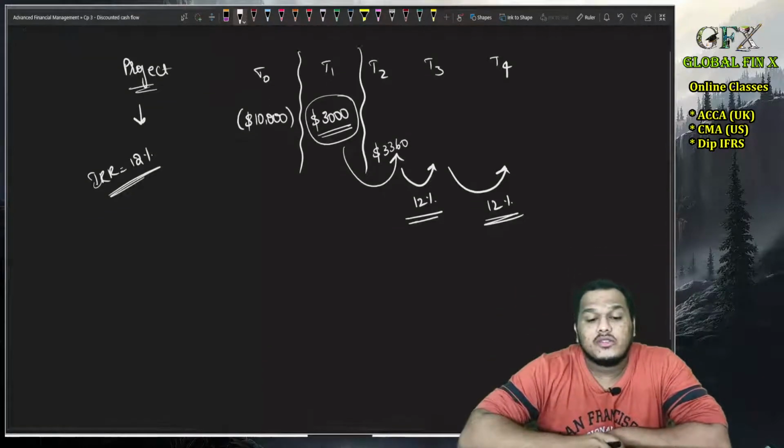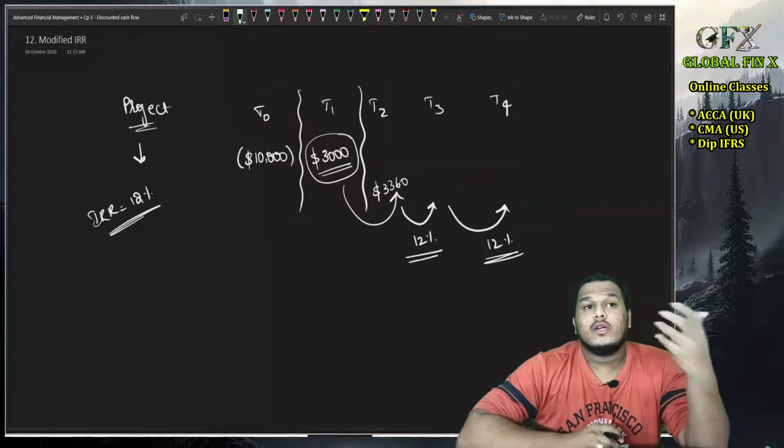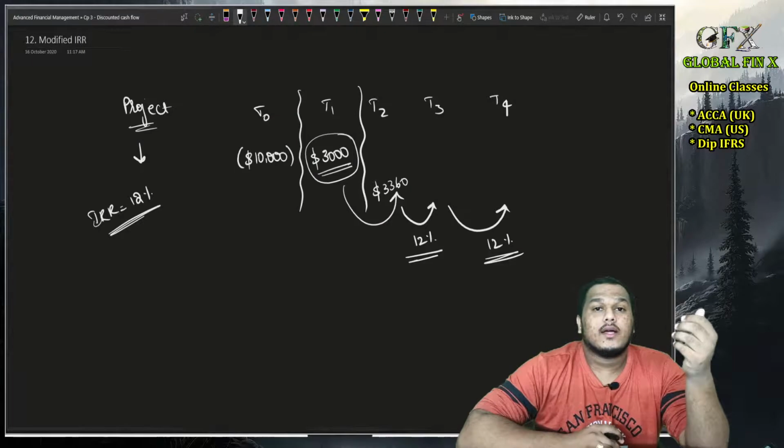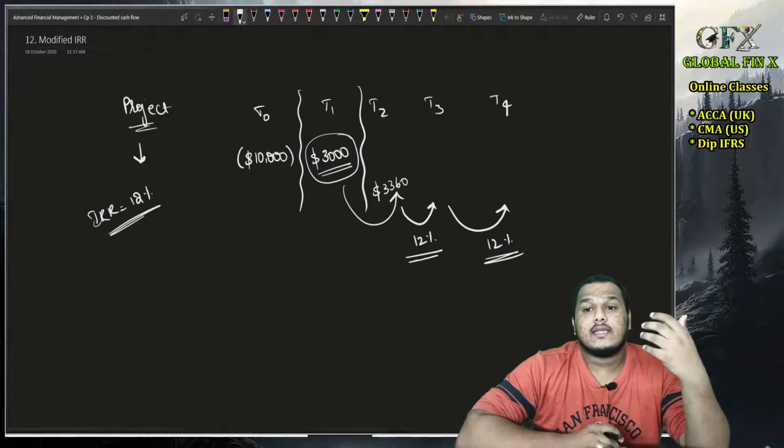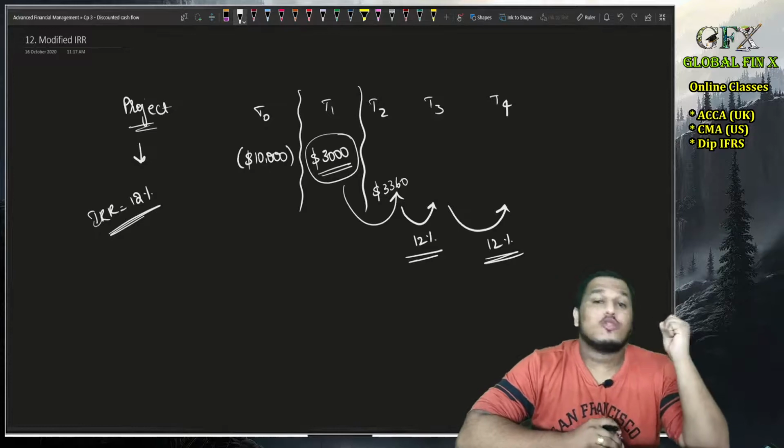Now there is a small problem with that. The problem is it is overly positive in nature, or else I can say it's expecting too much out of the project.